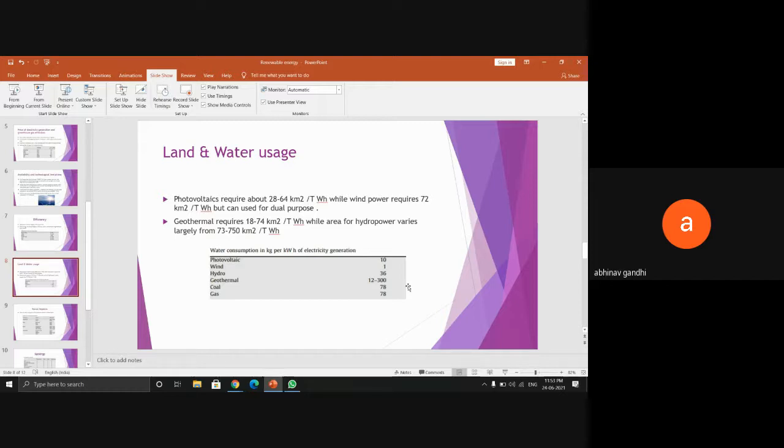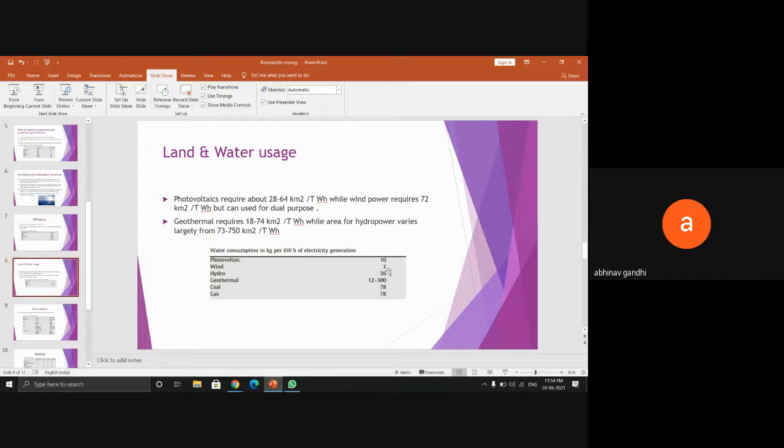Geothermal also requires about 18 to 74 square kilometers of area for a terawatt hour of generation, while hydropower varies largely. As one of the research papers said, it requires around 73, and the other said about 750 square kilometers of area.